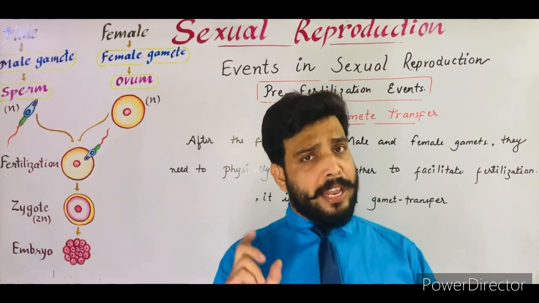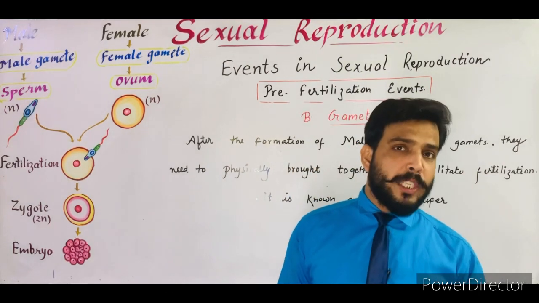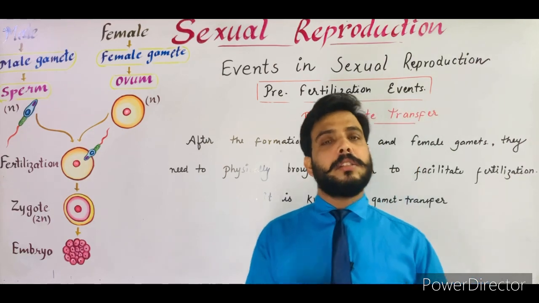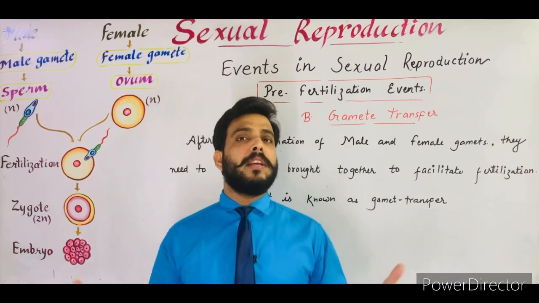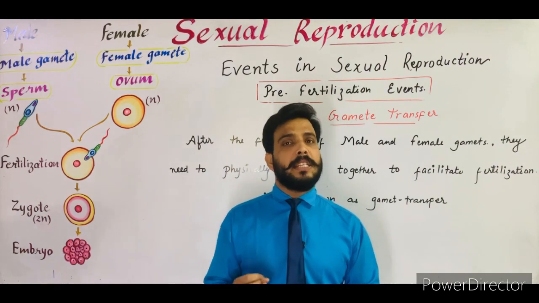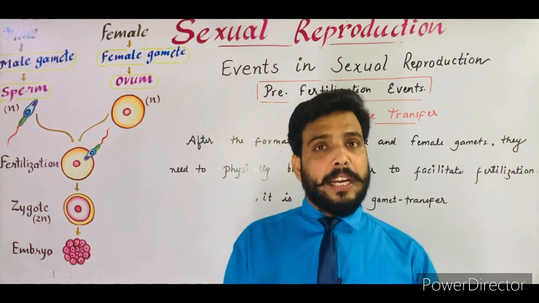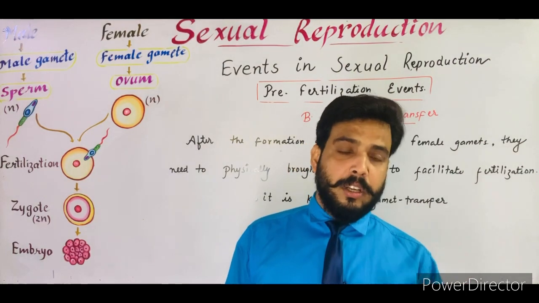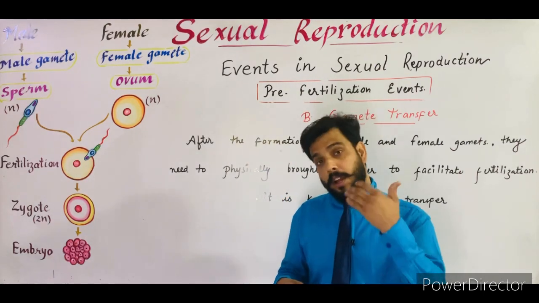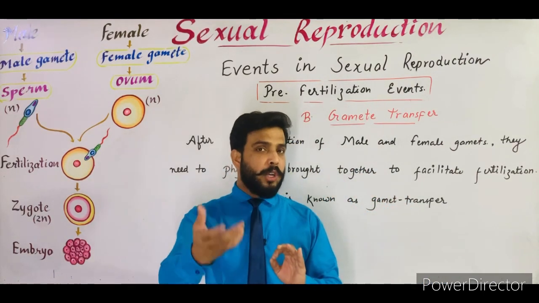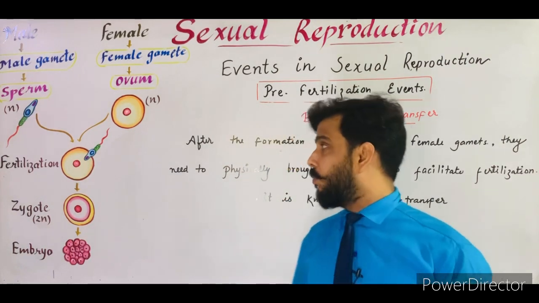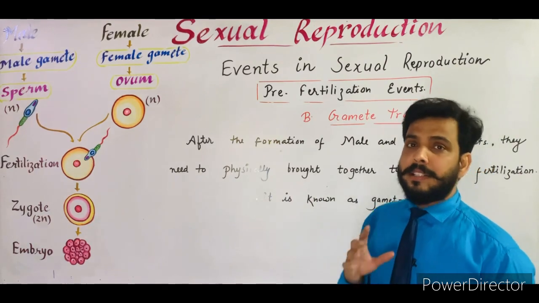Now in the case of animals, the gamete transfer takes place through a special process which is called copulation or sexual intercourse. When male and female come in contact with each other, the male releases its sperm inside the body of the female, and after that the process of fertilization is completed. So this is the gamete transfer in the case of animals. So it was all about gamete transfer in plants and animals.